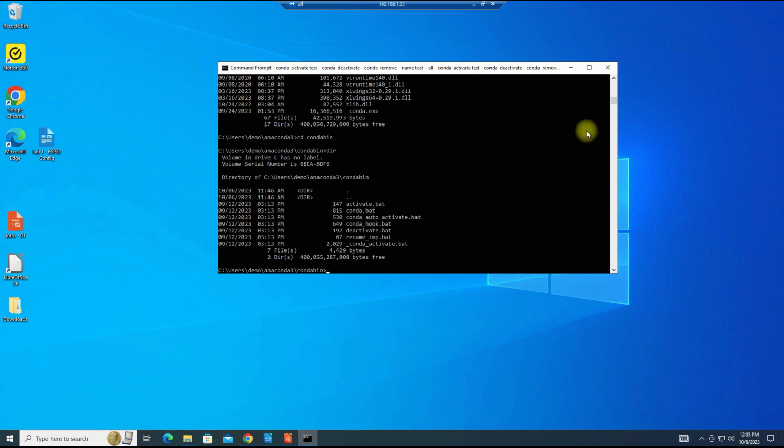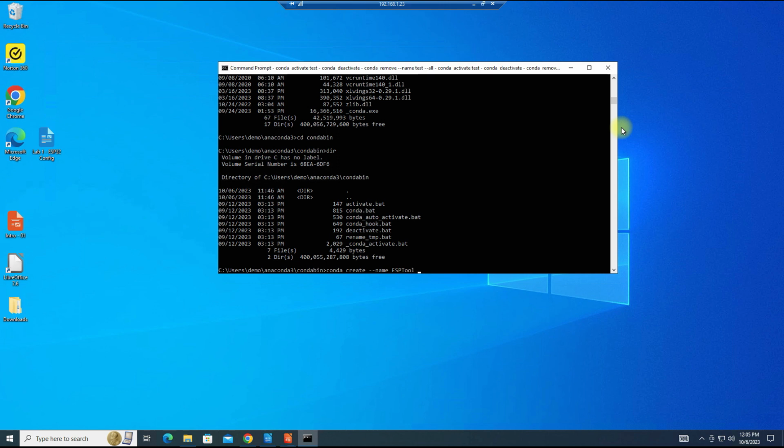So let's go ahead and create our new environment. We'll type in conda create, name, and we'll name this one ESPTool, since that's what we're going to be installing in this environment.